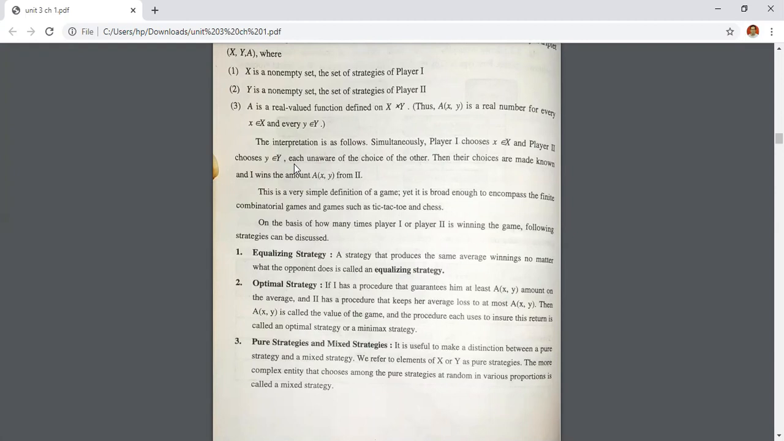Then the third one is your pure strategy or mixed strategy. It is a combination of both. You are creating the equalizing strategy also and the optimal strategy also. So in pure strategies and mixed strategies, it is useful to make a distinction between a pure strategy and a mixed strategy. We refer to elements of X or Y as a pure strategy. The more complex entity that chooses among the pure strategies at random in various proportions is called a mixed strategy. Here we cannot say or predict who will win.